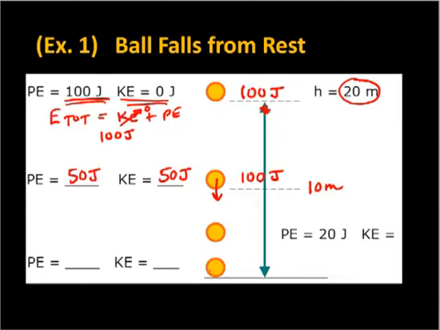When the ball hits the ground, we would say it has 0 joules of potential energy, as the height equals 0 at this point. Kinetic energy, therefore, when it strikes, is 100 joules. Now, when it pounds into the ground, a lot of heat is given off, and it would seem that the energy is totally destroyed, but we are really only considering the ball when it's falling in the air. We'll talk about heat energy in the next lesson. So as you can see, though, the total energy here is also 100 joules, and that's right as it strikes the ground. Kinetic energy would be 100 joules.